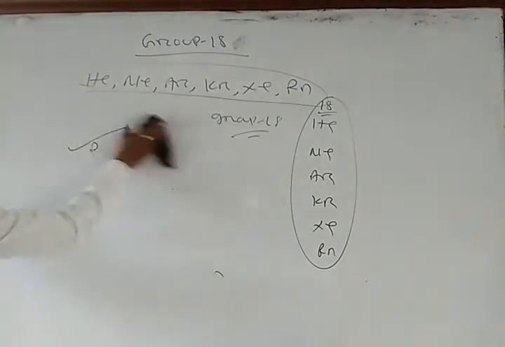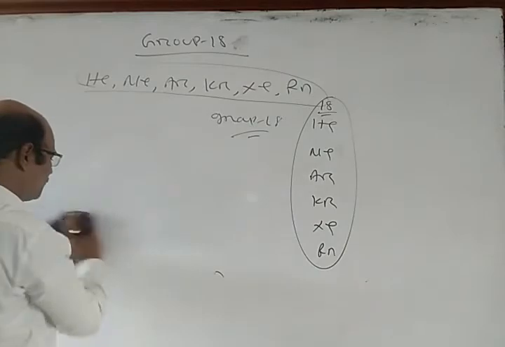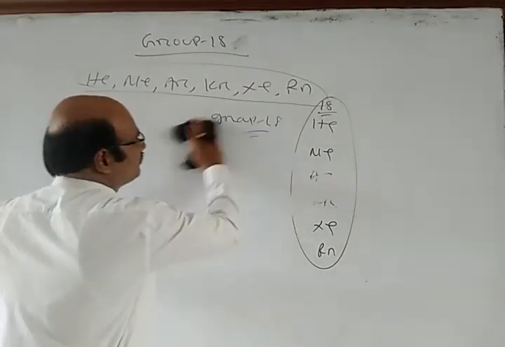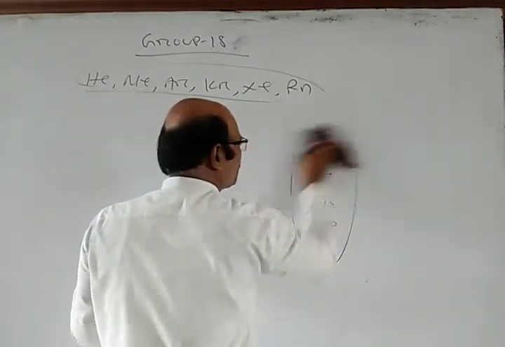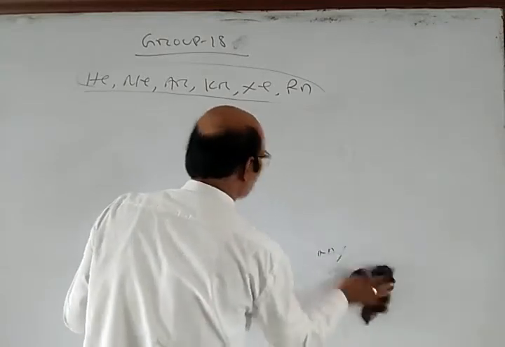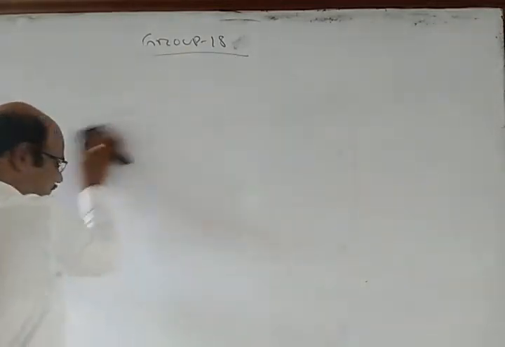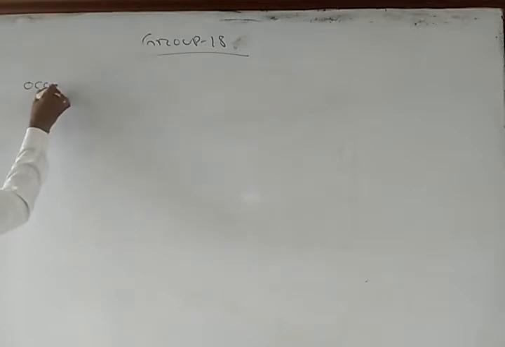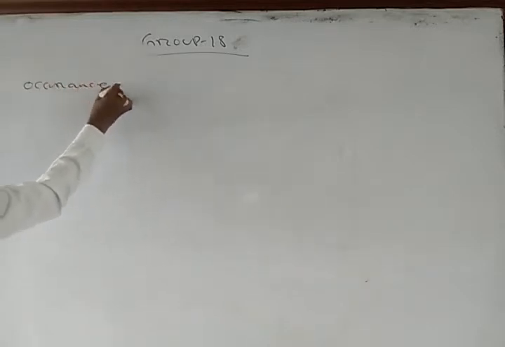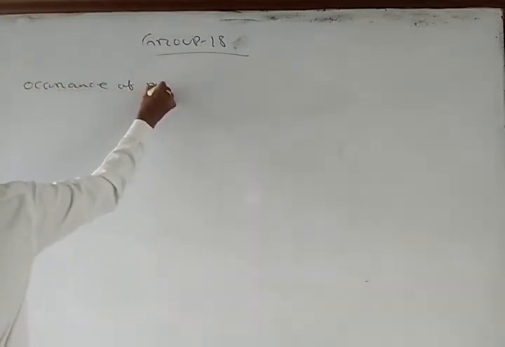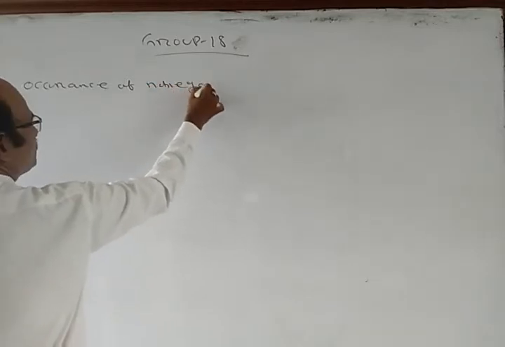Now, let us discuss about the occurrence of the noble gases.